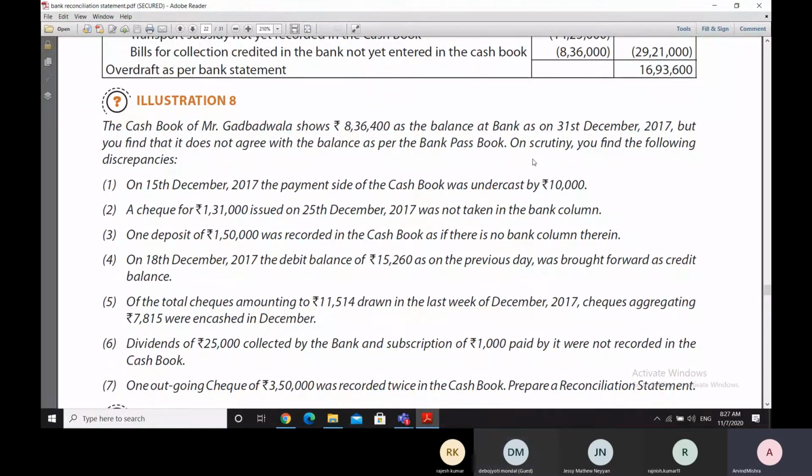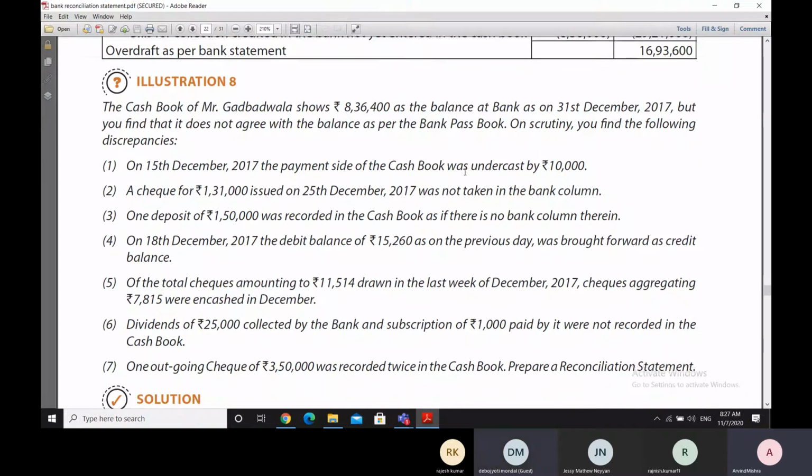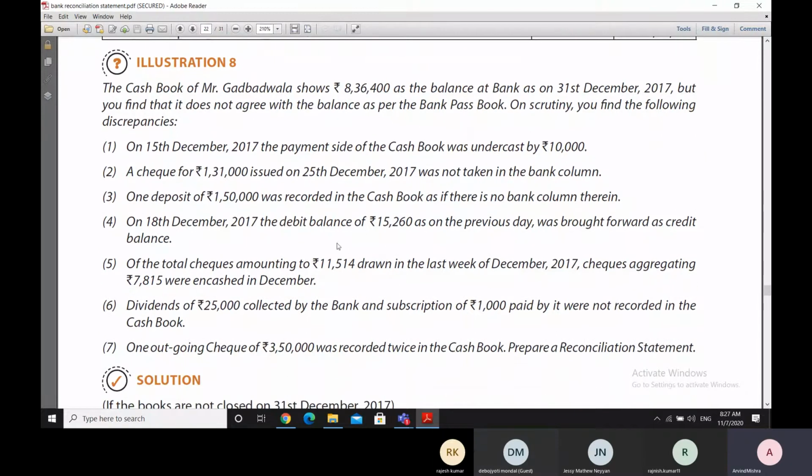On scrutiny, we find the following discrepancies. So these discrepancies or the causes of the differences between the two are mentioned here. Just to take one or two examples, on 15th December 2017, which is the date before 31st December 2017, the payment side of the cash book was undercast by 10,000, meaning thereby that while totaling the payment side of the cash book, the total was taken lesser by 10,000 rupees.